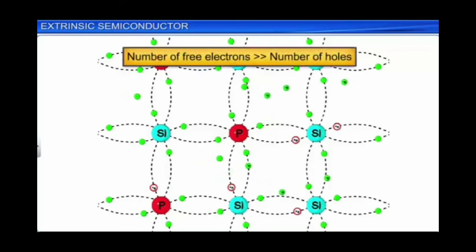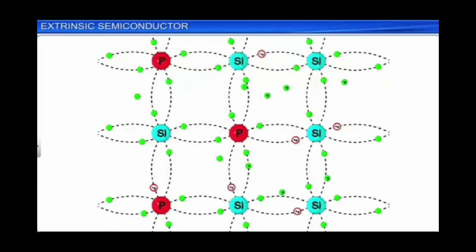Even if we call them n-type and p-type, it doesn't mean that the p-type semiconductor is positively charged and the n-type is negatively charged. It's not like that. Electrically, they are neutral. Free electrons in a p-type semiconductor and holes in an n-type semiconductor are called minority charge carriers as per their number.